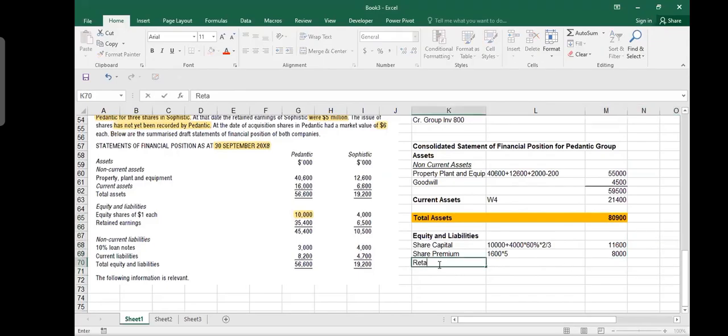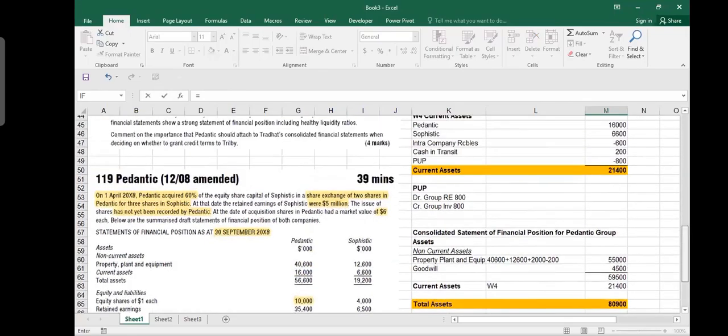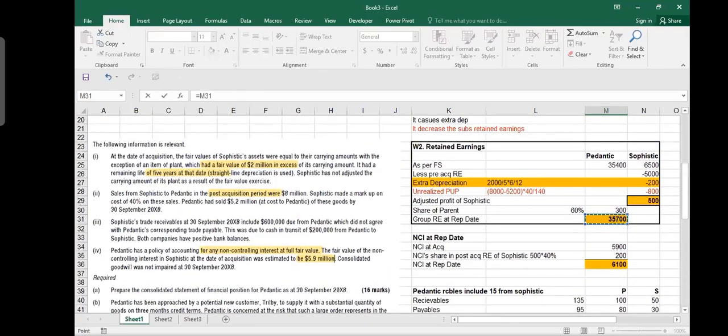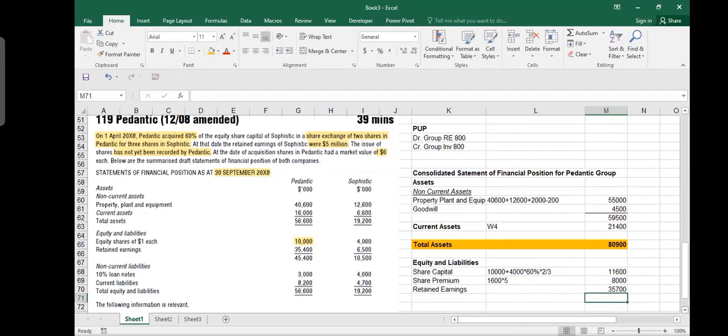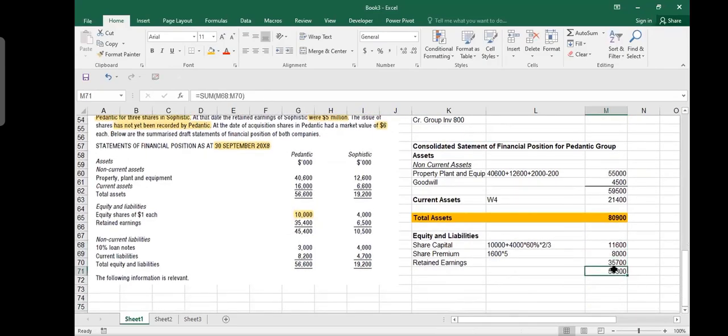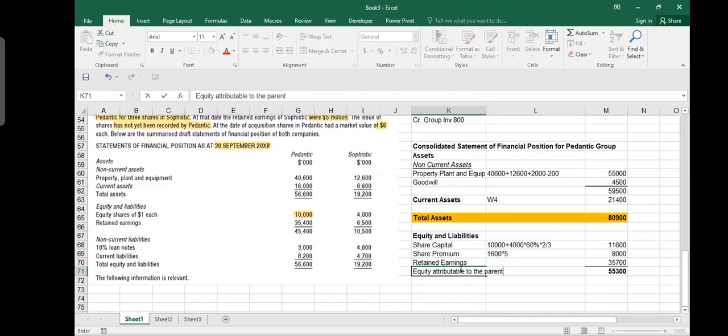And then you have retained earnings. So how much retained earnings should I write down here? Parent plus parent share of subsidiary. Yes, so for retained earnings, I will not take this number because this is the retained earnings of Pedentic. I have to find out the retained earnings of the group, which was 35.7 million. We did it. We put it here. And I make a total here. And what do we call it? We call it equity attributable to the parent. This is for the parent.